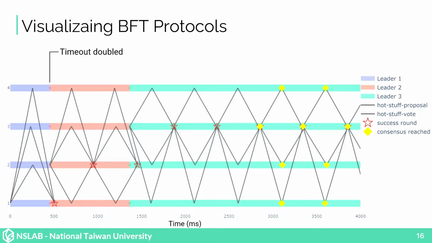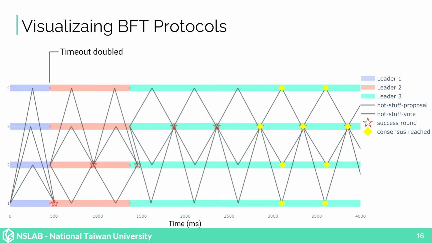Initially, the timeout is set to around 500 milliseconds, and if no consensus is reached before the timeout occurs, honest nodes will double their timeout and switch to the next leader. Therefore, we can see that these nodes double their timeout and change from leader 1 to leader 2 after around 500 milliseconds when the first timeout occurs, and now the timeout is around 1 second.